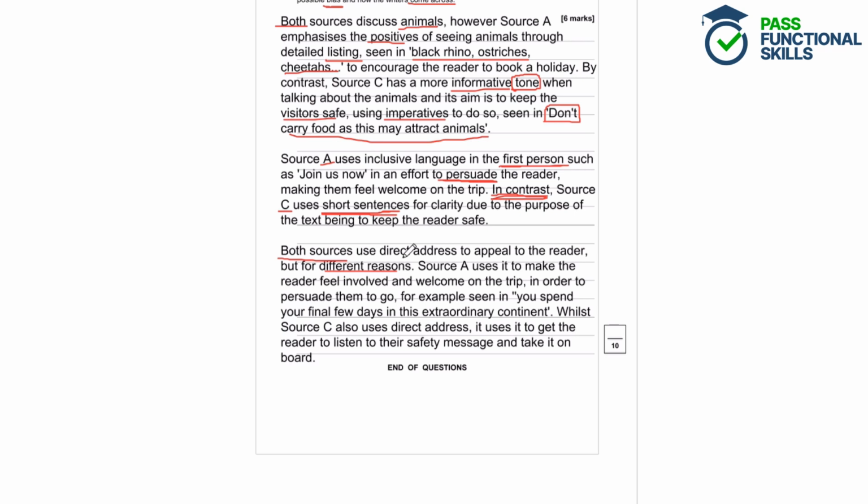Okay, so the student here has mentioned direct address to appeal to the reader. So that's the use of words like you, your, and they've said that they use it to make the reader feel involved and welcome. Whereas in Source C, it is used to get the reader to listen to safety messages.